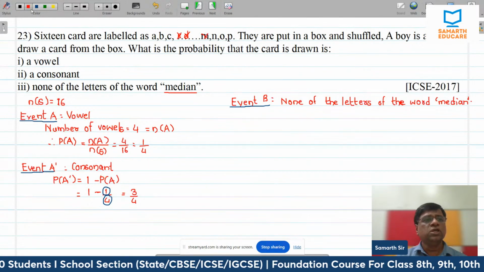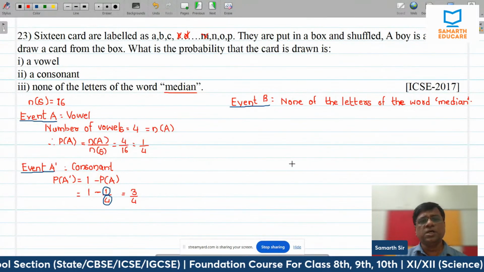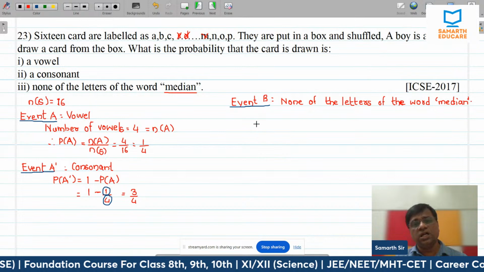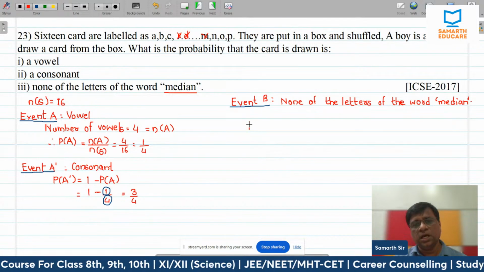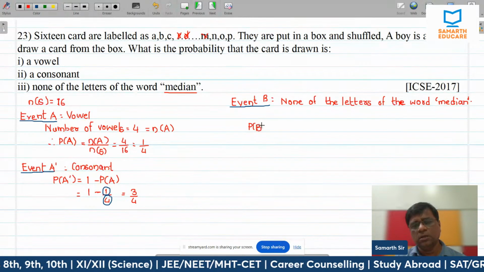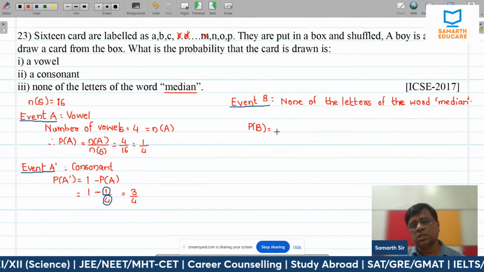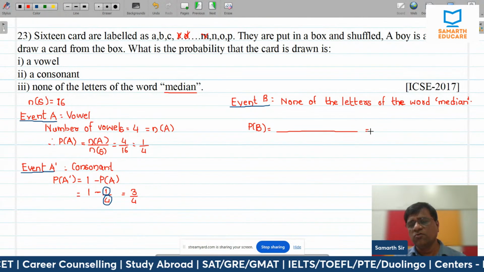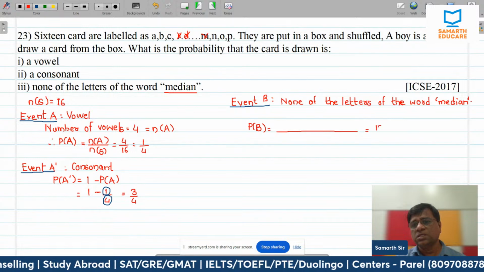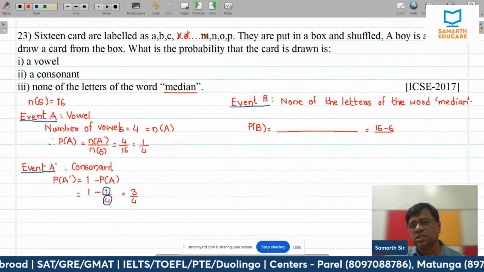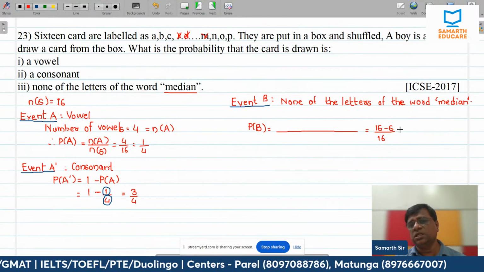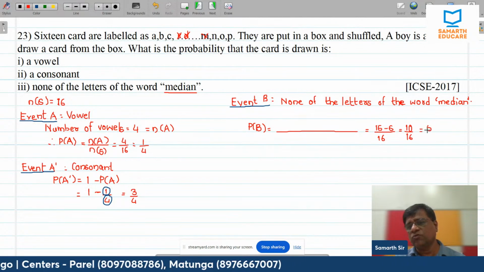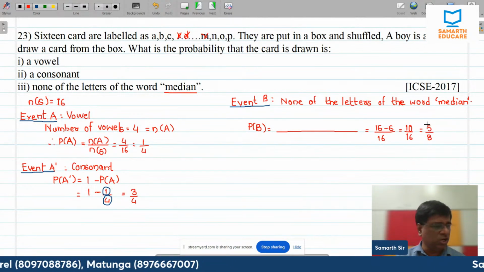So from the total 16 cards that we have, remove 6 cards. So what will P of B be? P of B is number of favorable outcomes divided by total number of outcomes. Favorable outcomes will be 16 minus 6 divided by 16, that is 10 upon 16, and that is equal to 5 upon 8. That will be your answer.